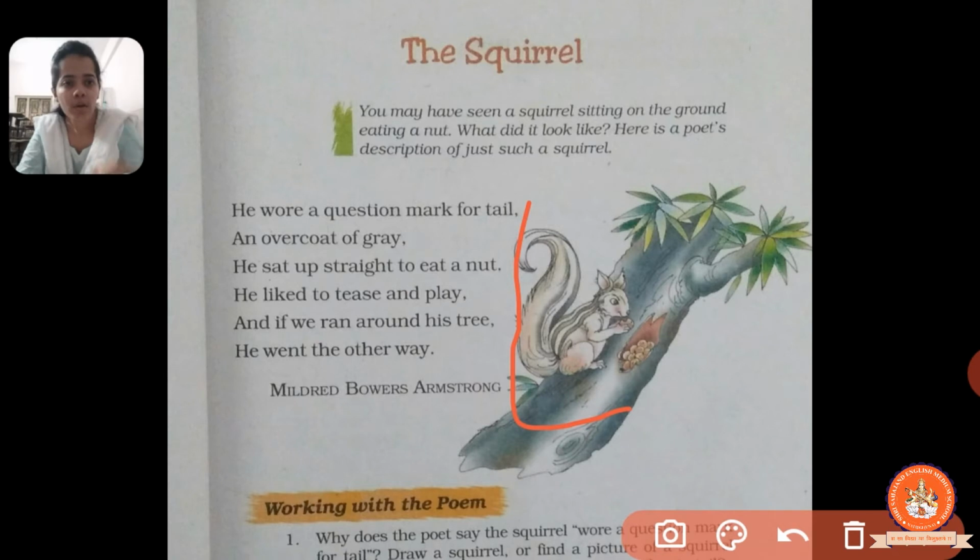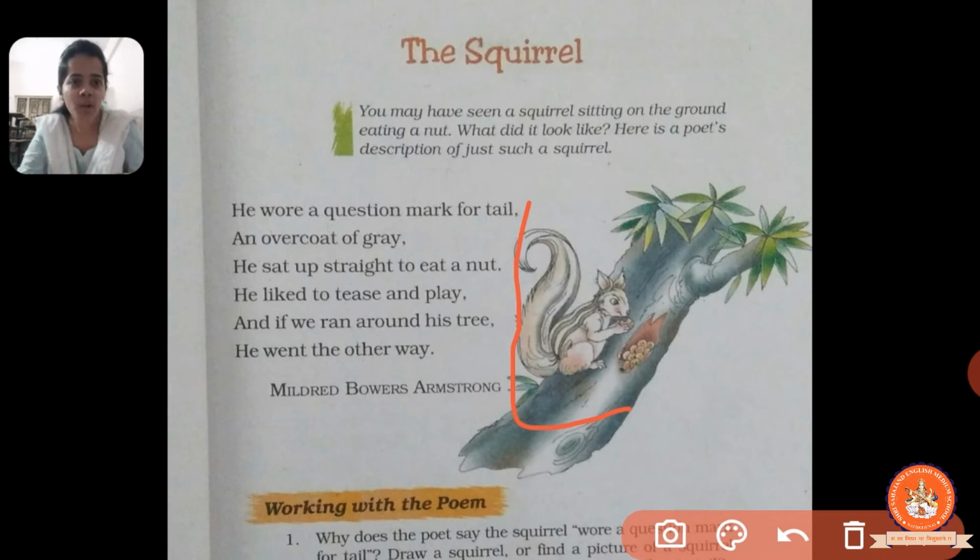Then, an overcoat of grey. So here the squirrel is grey in color. The poet is talking about the body of the squirrel, having skin and fur which is grey in color, and it has stripes on its body.